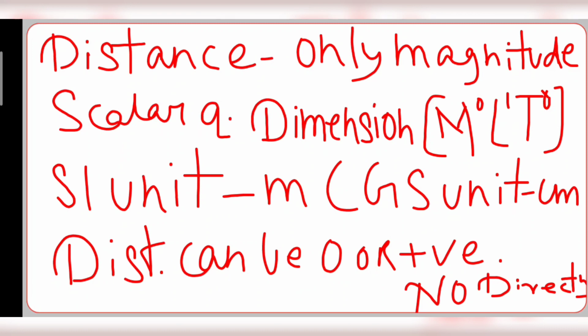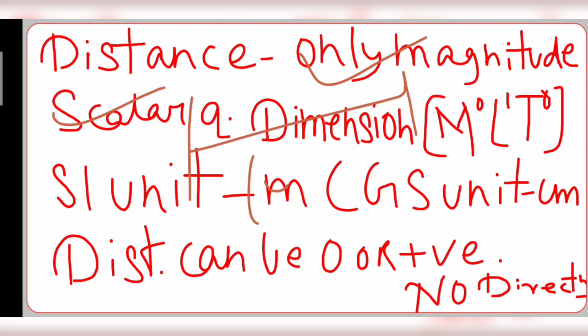Now comes distance. What is distance? Distance is the path length. It is the length of the actual path traversed by a body between its initial and final positions. Distance is a scalar quantity, so here we will only have magnitude. It is the length covered.